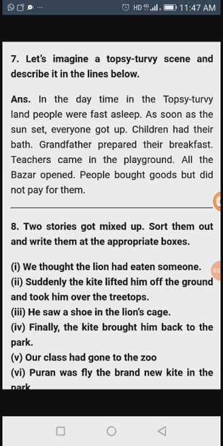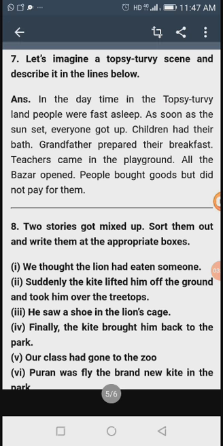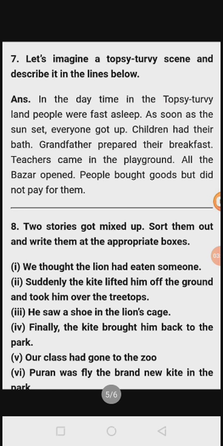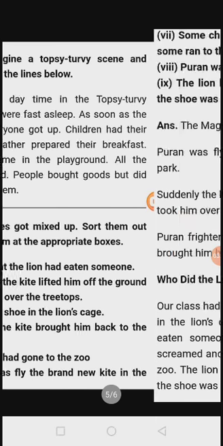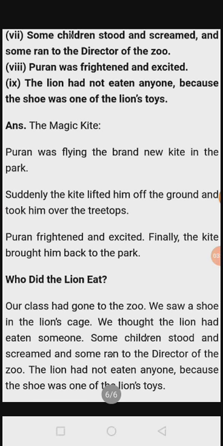Our class had gone to the zoo. Zoo means what? प्राणी संग्रहालय. Zoo means where the animals are kept. Puran was flying the brand new kite in the park. Puran is the name of a boy who is flying a kite in the park. Then the seventh statement: Some children stood and screamed and some ran to the director of the zoo. काही मुलं उभी राहिली बघत, काही जण ओरडली, आणि काही डायरेक्टरकडे पळत गेली.